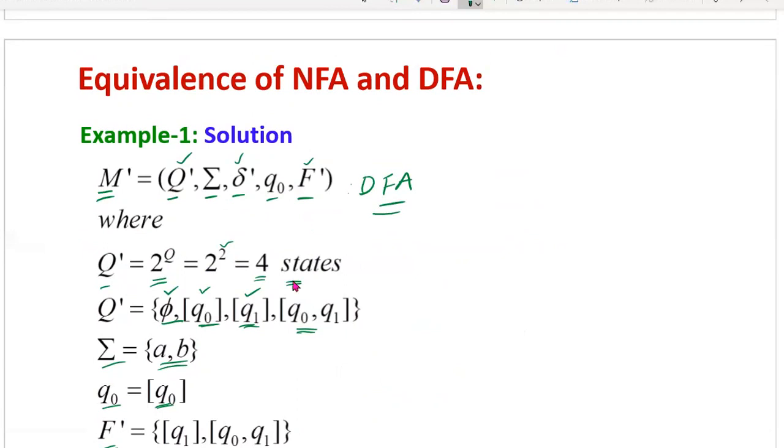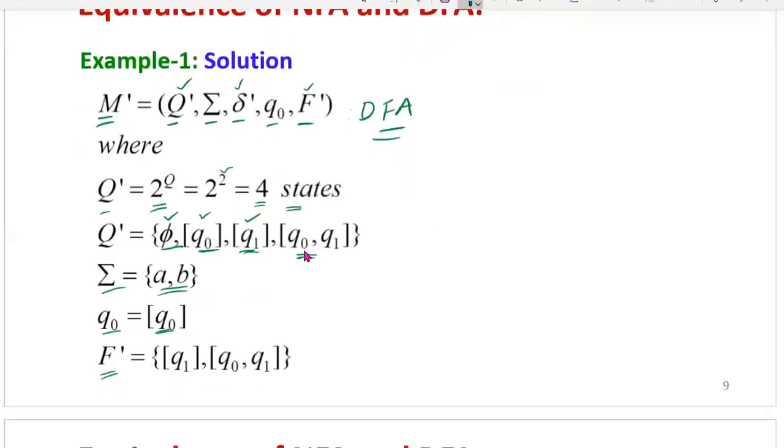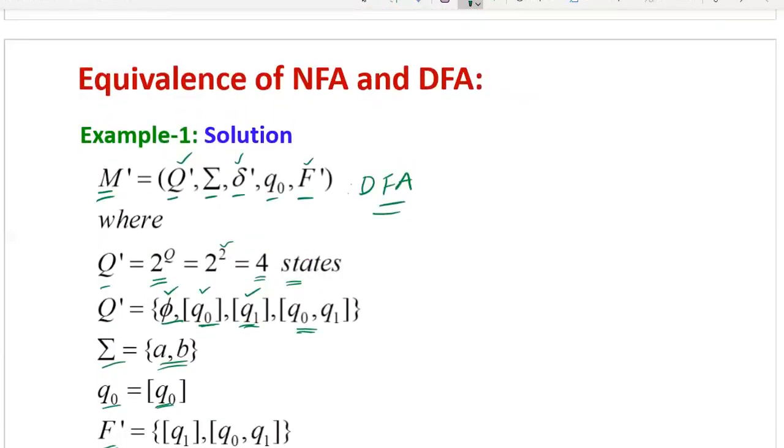Then Q0, Q1: this is a single state combination, though 2 states are there. Whenever you represent within square or set brackets, it can be treated as a single state. Q0, Q1 is a combination containing a final state, therefore it is also considered a final state. Q1 is directly a final state. Therefore in the DFA, F dash equal to Q1 and Q0, Q1.